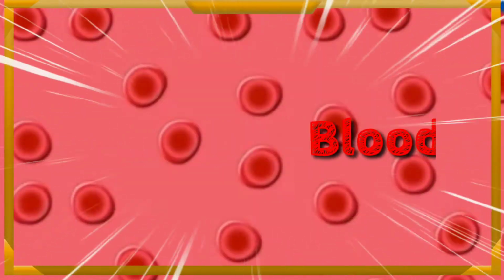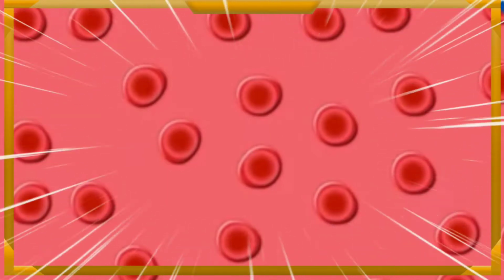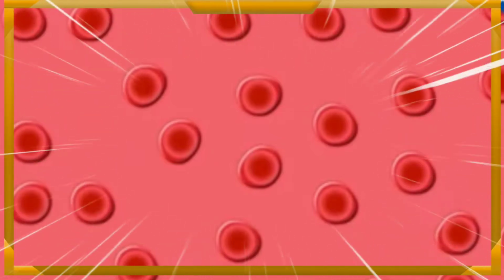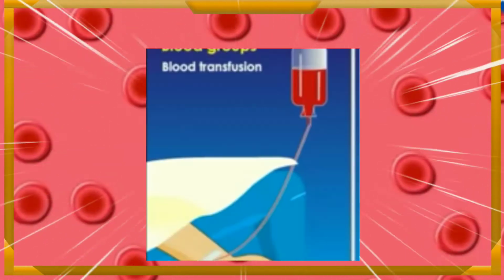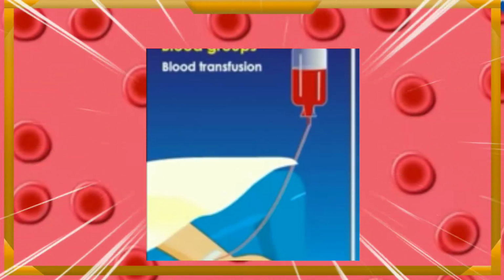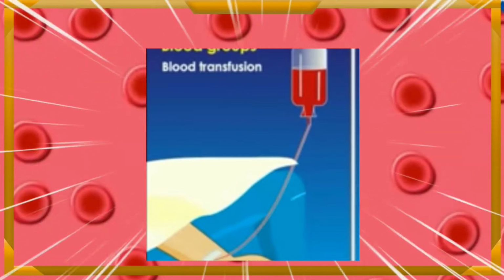Students, if a person meets an accident, bleeding occurs through wounds. Many times blood transfusion is necessary during surgical operations. Similarly, blood is transfused in cases of patients of anemia, thalassemia, cancer. Blood transfusion is carried out to compensate the blood shortage in a body. This is called as blood transfusion.